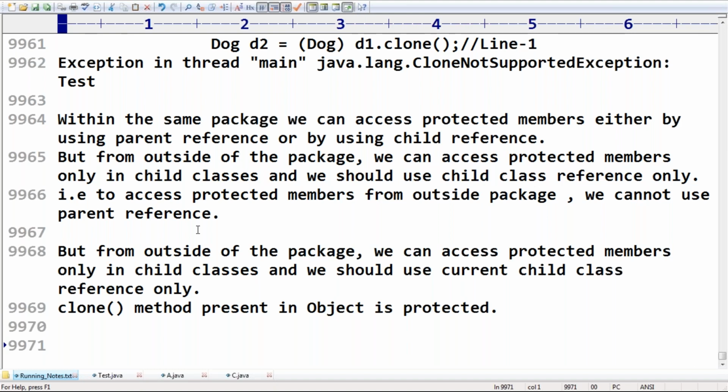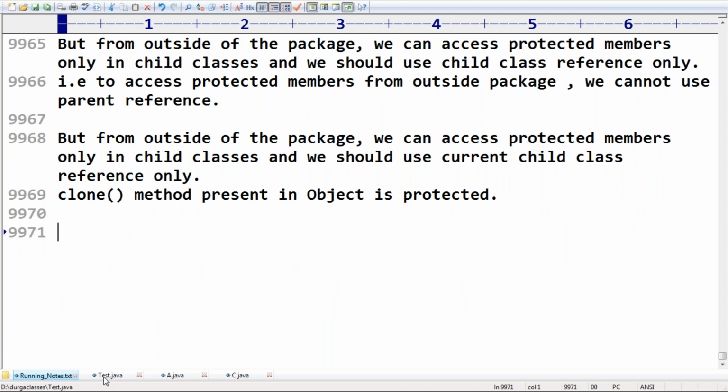Any doubt? Okay, can I go for the next point? Listen very carefully. This is the most dangerous. Next, one more point is there. There is one more thing.